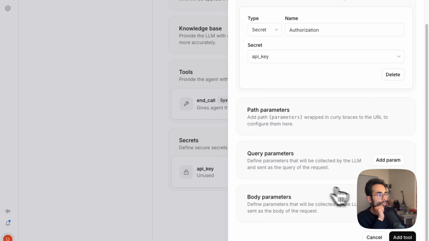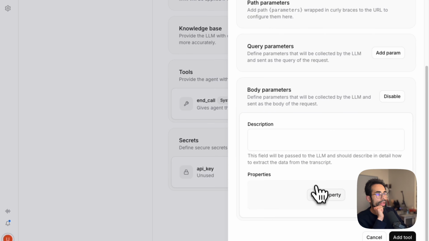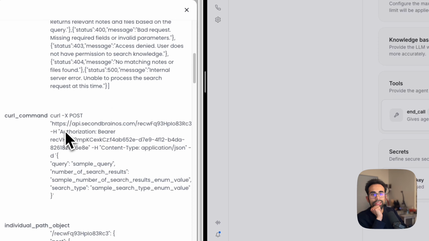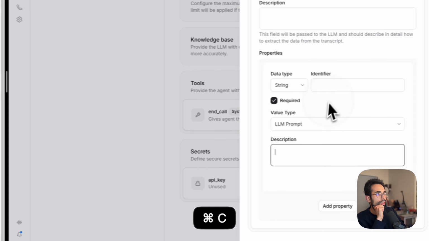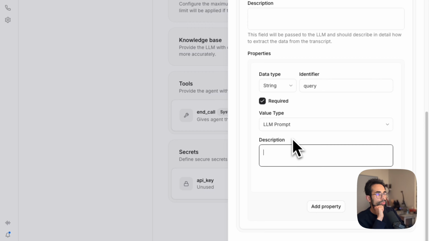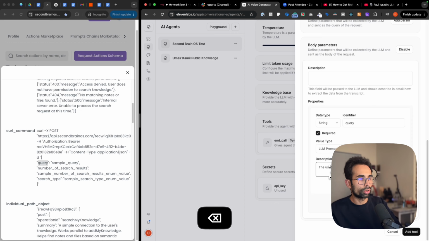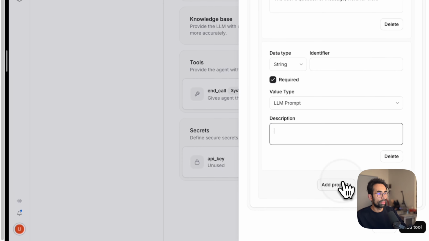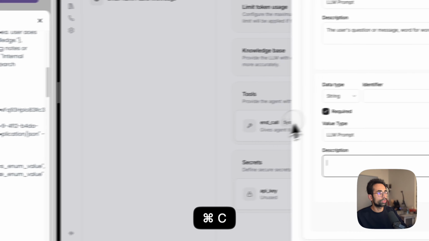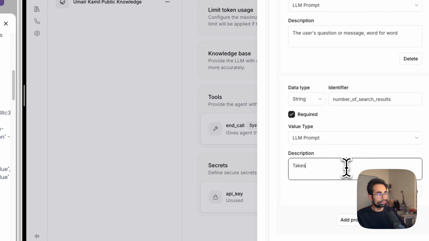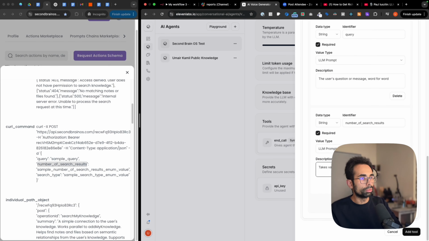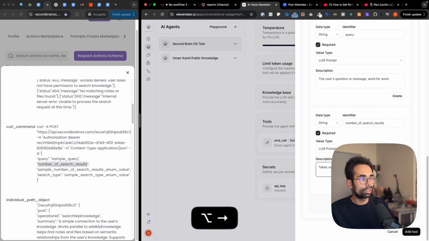And then head down here, body parameters, press enable and press add properties. And then we can just go here. We can just be like query, and we can just make sure this is set to LLM prompt for pretty much all of your body parameters. And you can just say the user's question or message, word for word. Okay. And the next one, say number of search results. You can say takes values low, medium, high, and very high.